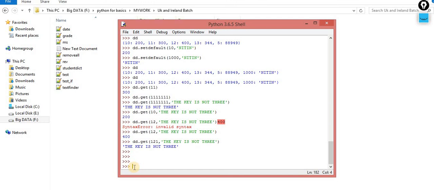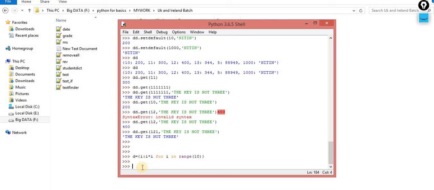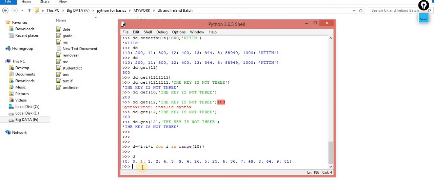Now the same thing, the dictionary comprehension, you can use inside Python. Exactly the same. This time this is the dictionary comprehension. Now i colon i into i, for i in range of 10. Automatically you will understand the concept after implementing this.